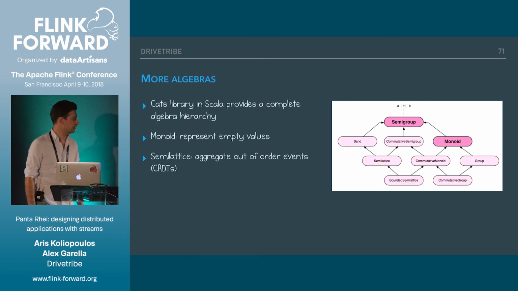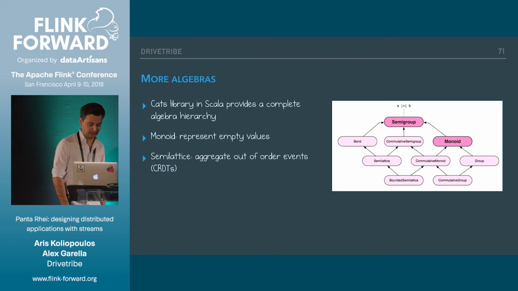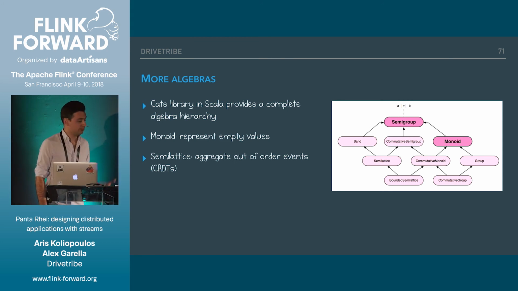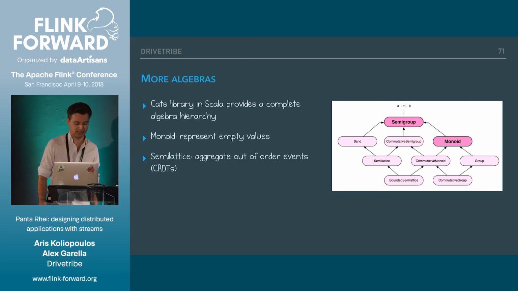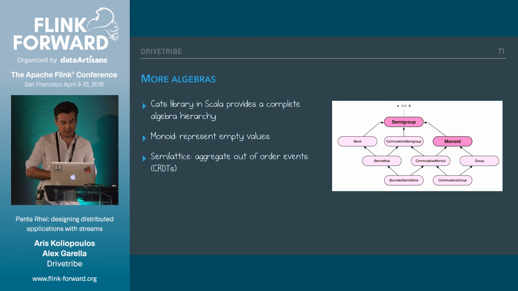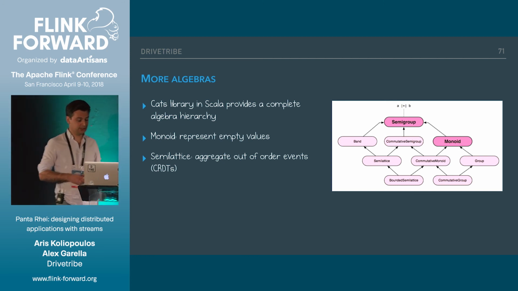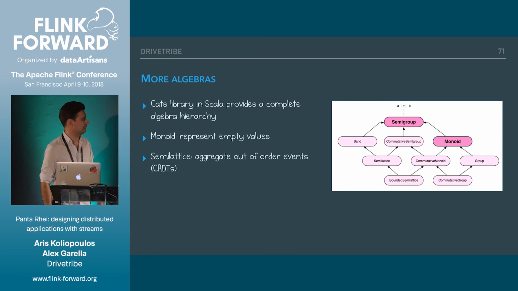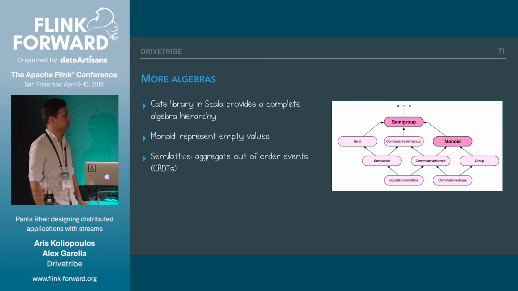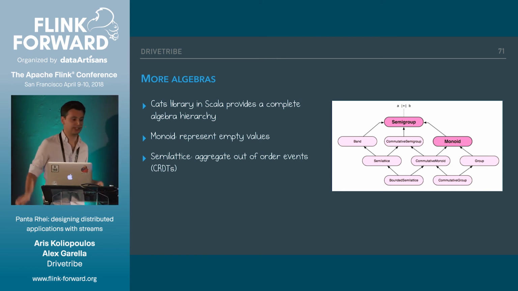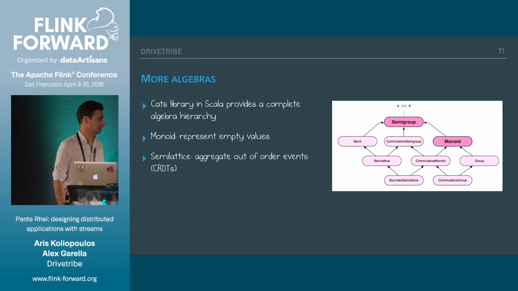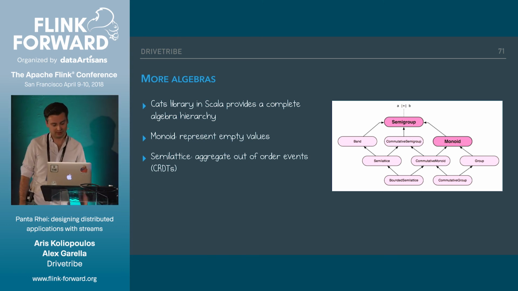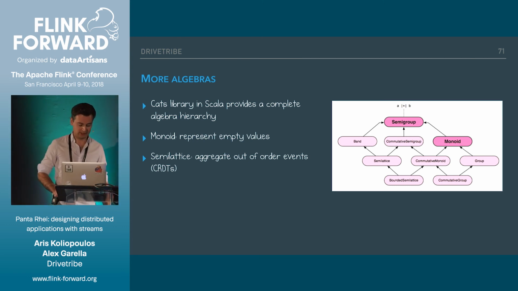So cool. We've looked at one specific algebra, which was the band algebra. But in reality, there's a plethora of different algebras. The library Cats in Scala provides a complete algebra hierarchy. There are a few other examples, like monoid, in which you can represent empty values. And you have things like semilattices, where you can aggregate out-of-order events, which is essentially what a CRDT is, a conflict-free replicated data type, which is used a lot in distributed systems.